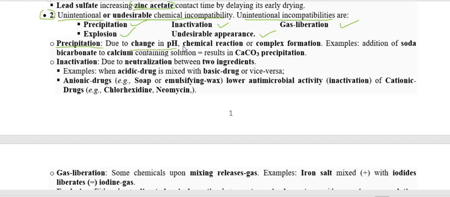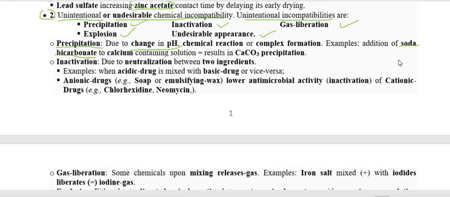Now we have to go through them one by one. First, the precipitation chemical incompatibility. Why does this happen? Because of the change in pH, the chemical reaction, and the complex that forms. Let us see an example of how precipitation occurs.